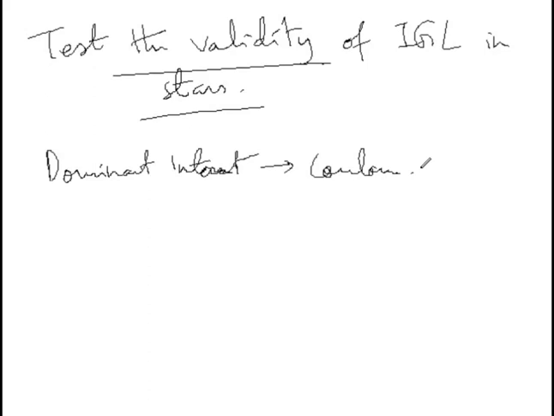Now this interaction can be characterized by the electrostatic energy between gas particles. This we know.